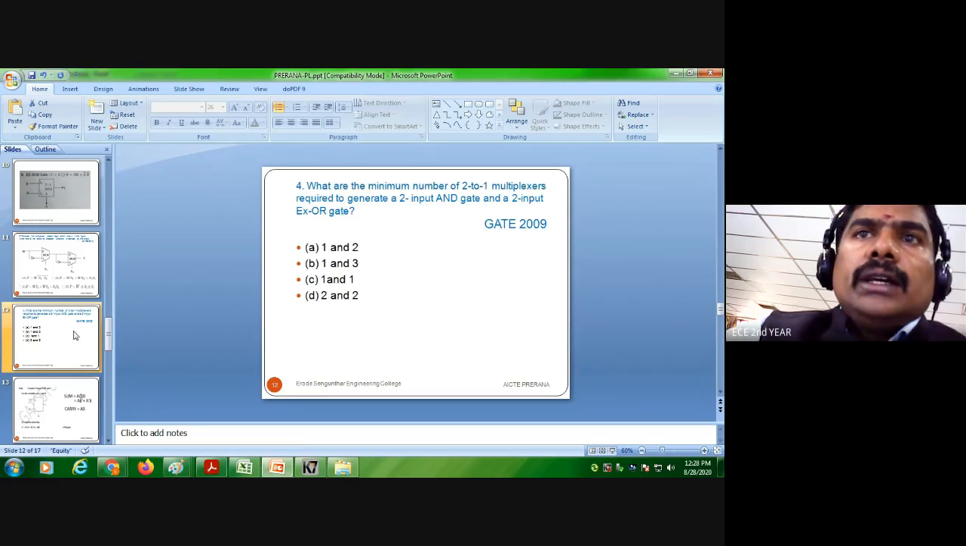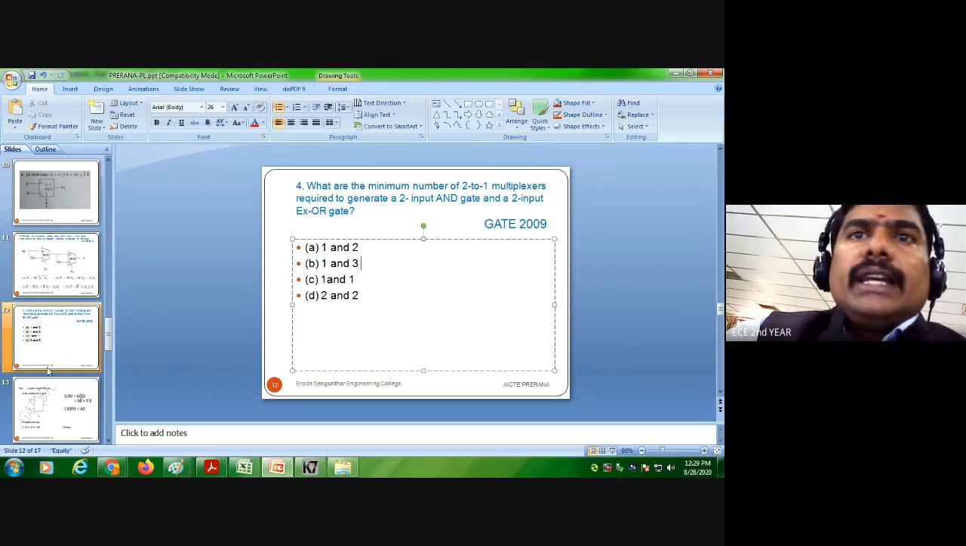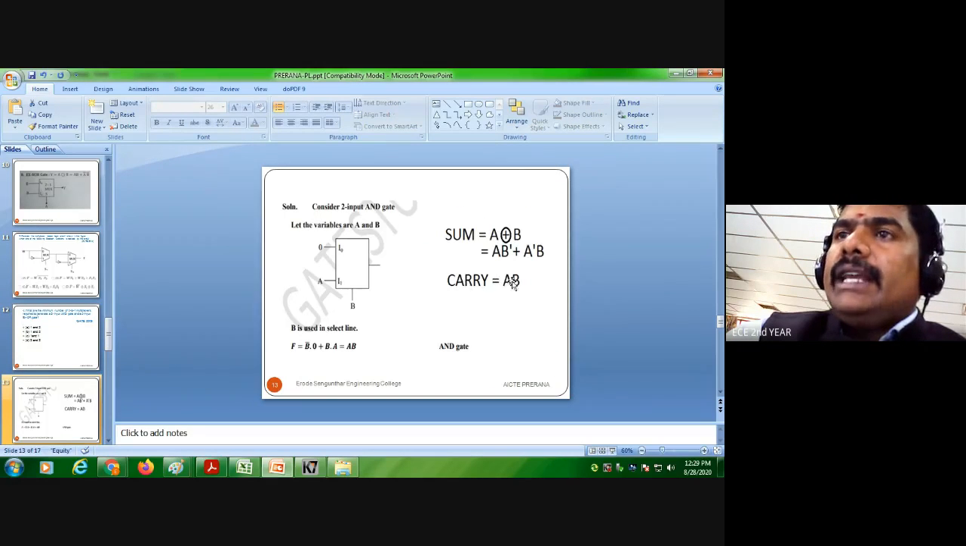So this is the problem, they will ask like this: 2:1 multiplexers required to generate a 2 input AND gate. 2 input AND gate means we can say this is a carry. In some other case we'll directly mention that for a half adder, how many 2:1 multiplexers will be required, and how many AND gates and how many XOR gates. So in carry one AND gate will be required, so that we can say carry equal to AB.